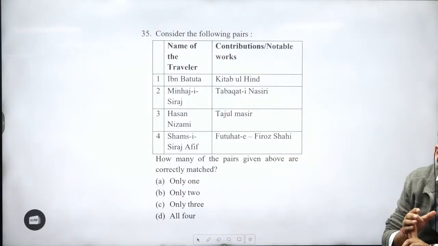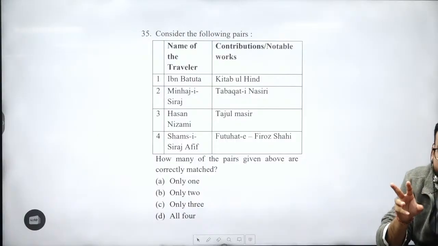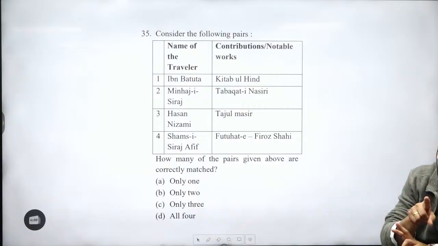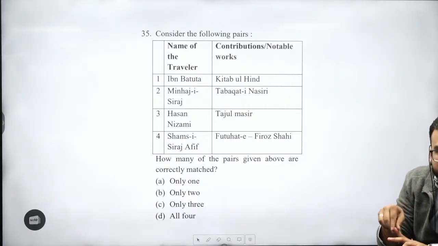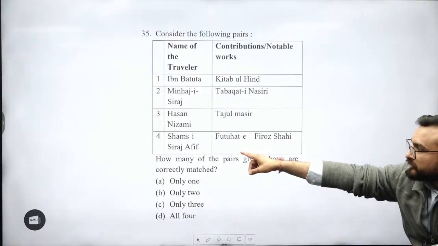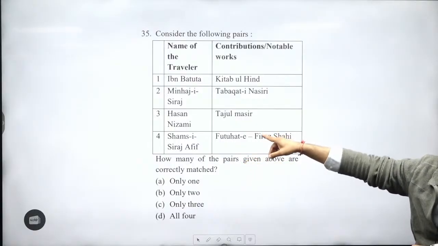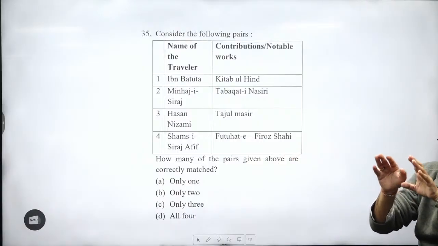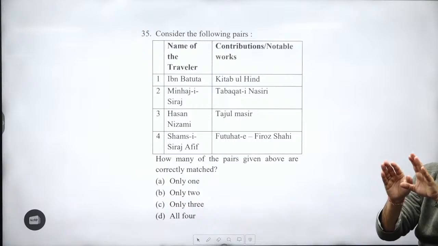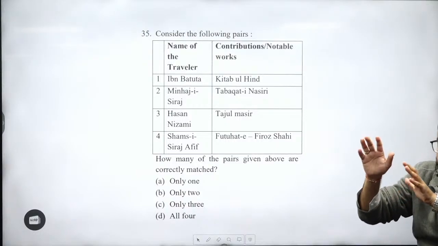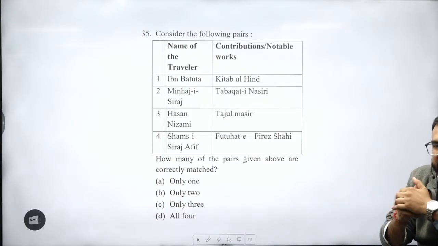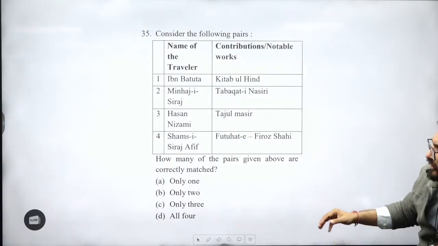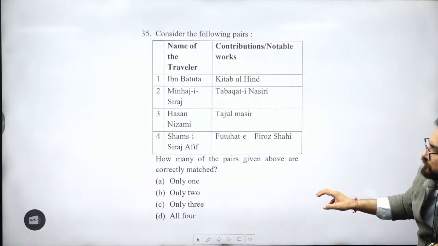Again, there will be confusion you will be facing. 2 Tariq-e-Firoz Shahi was written. One by Ziauddin Barani, who was in the court of Muhammad bin Tughlaq also, and Firoz Shah Tughlaq. After that, the court poet became Shams-e-Siraj Afif. He also wrote Tariq-e-Firoz Shahi. In both these, you will be finding some similar content also and some different content also. Tariq-e-Firoz Shahi of Ziauddin Barani focused upon administrative system more, right? Again, ये थोड़ा बहुत दिमाग में रखो, इसमें कोई इतना बहुत ज़्यादा मेजर बाइफर्केशन नहीं है. आंसर विल बी only 2.